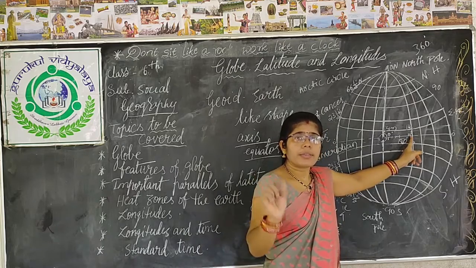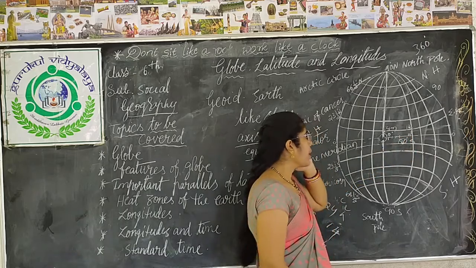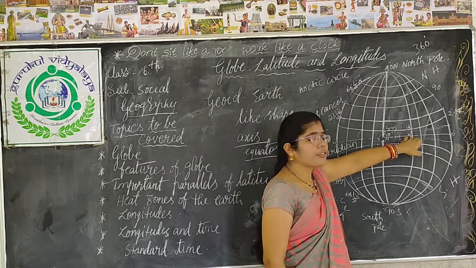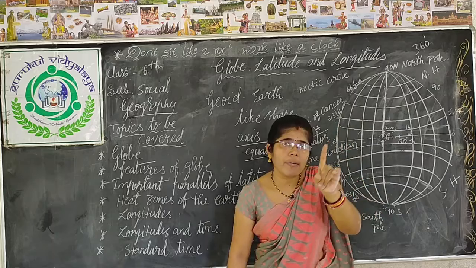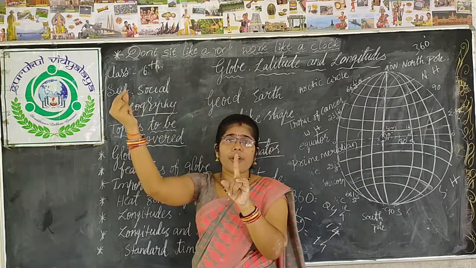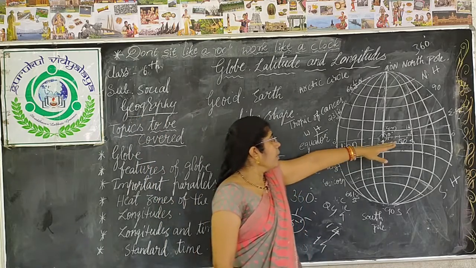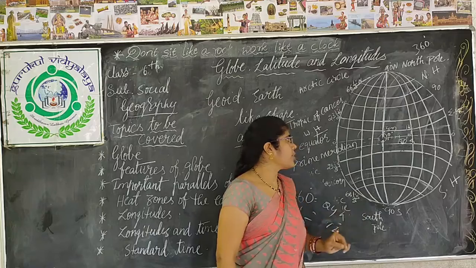Clear? The earth is divided into 24 time zones. If 15 degrees is 1 hour, the whole earth is divided into 24 time zones. Clear? Now, here one more interesting thing.